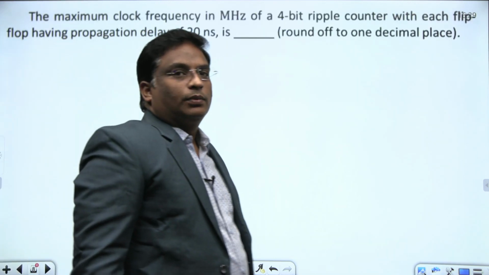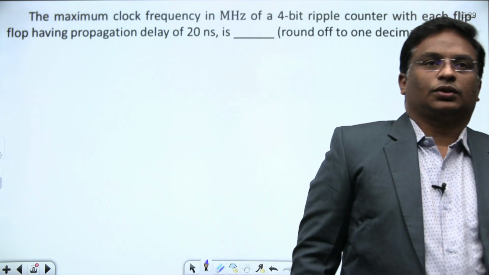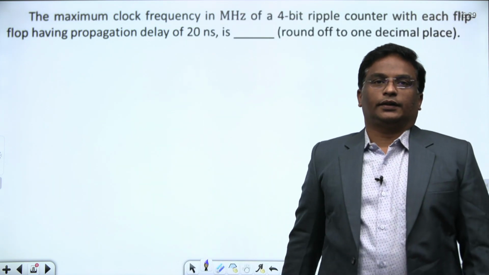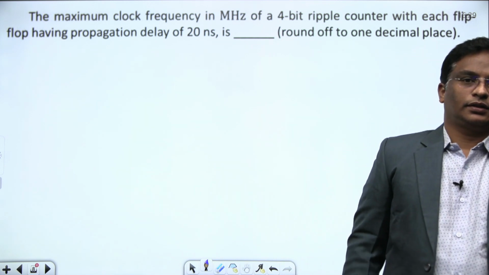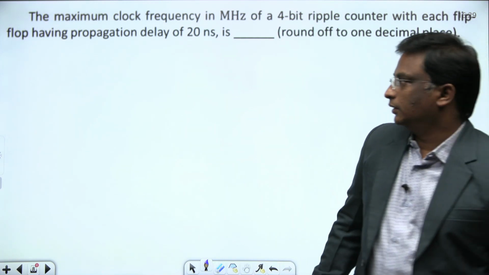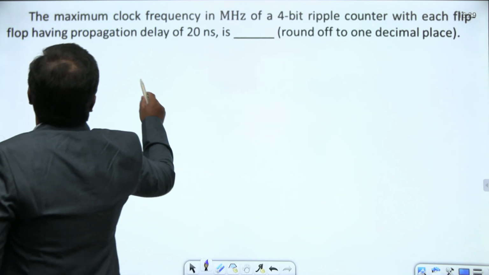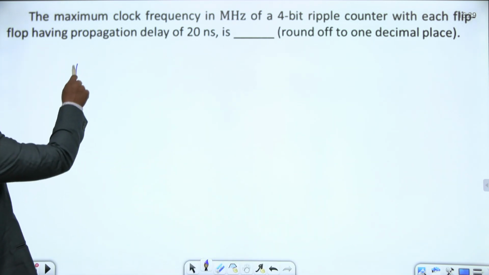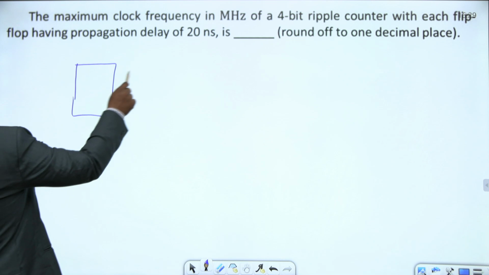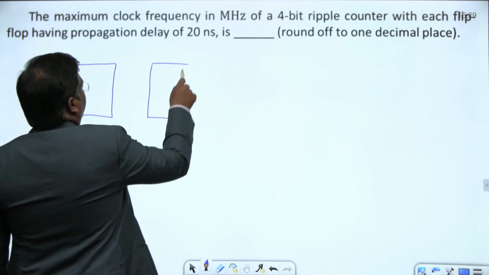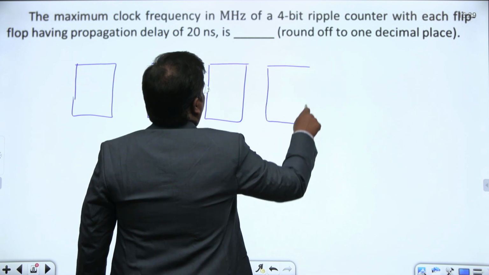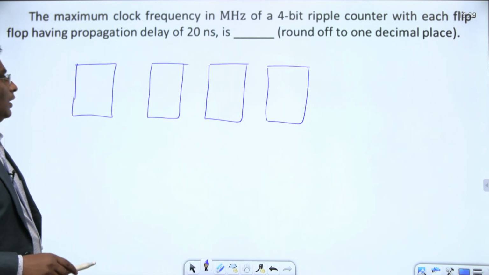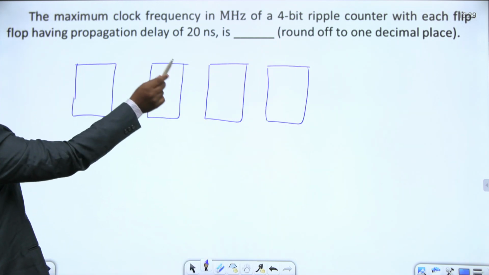Next question, the maximum clock frequency in megahertz of a ripple counter with each flip-flop having a propagation delay of 20 nanoseconds is? Okay, simple question. What is given? Ripple counter, 4-bit ripple counter, no need of any operation also. This is a ripple counter, and here 4 bits are there, right?